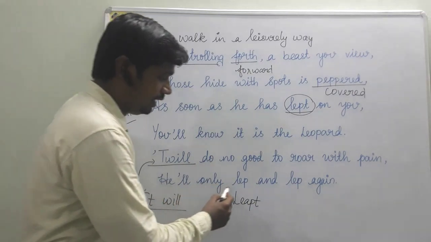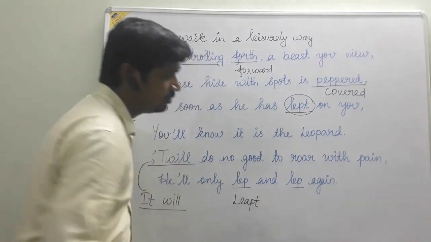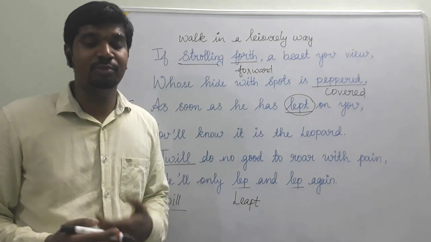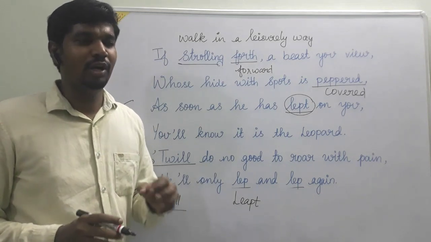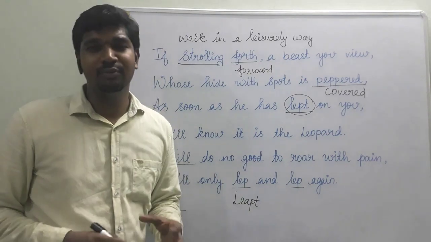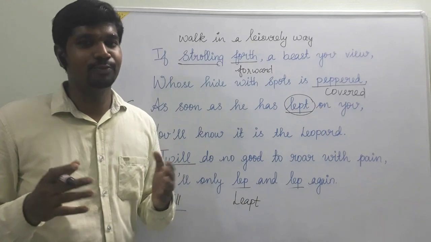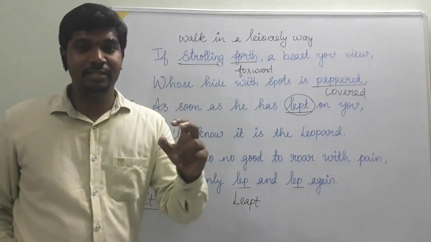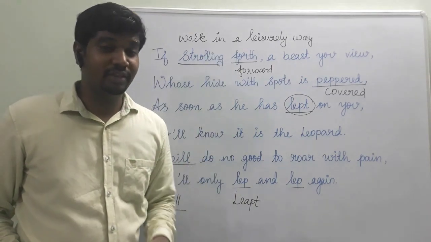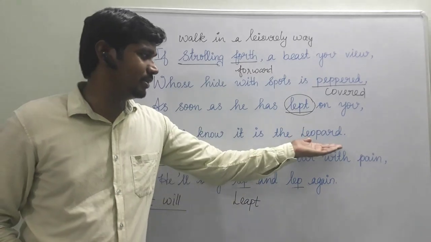So he will only leap and leap again. So here leap and leap, and it is going to attack further, jump on you and attack further. It won't stop, it is not going to leave you. So however you shout with pain, it is not going to leave you. So when the beast jumped on you, then you are going to identify that animal as leopard.